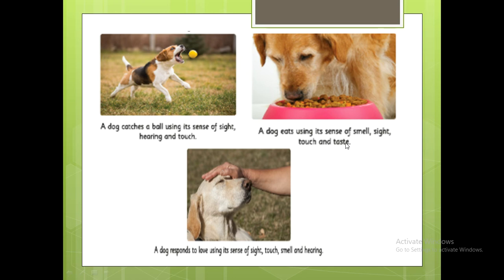With the help of smell, it smells the food, it sees the food, it touches the food and takes the food, with the help of eyes, nose, skin and tongue. A dog responds to love using its sense of sight, touch, smell and hearing.